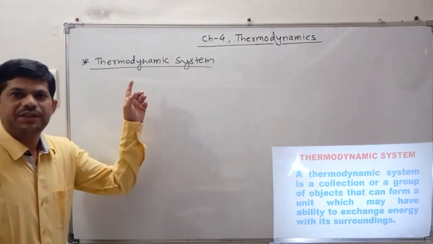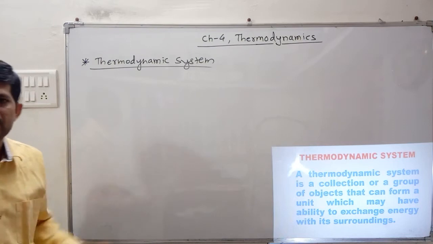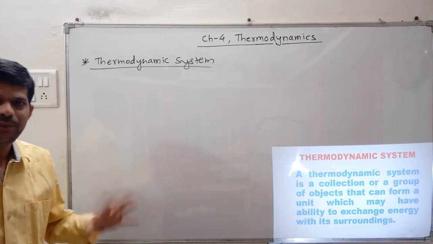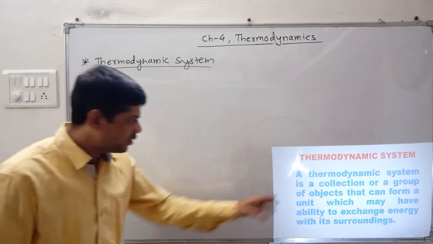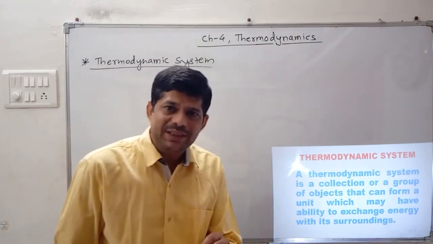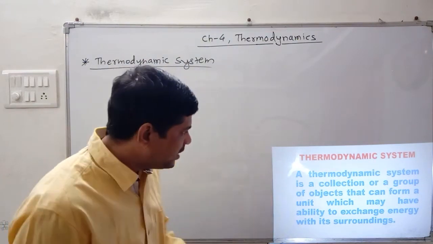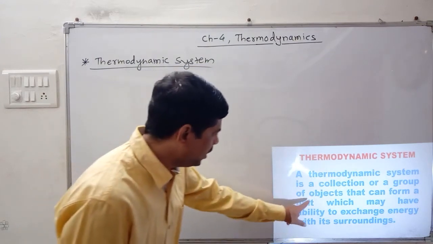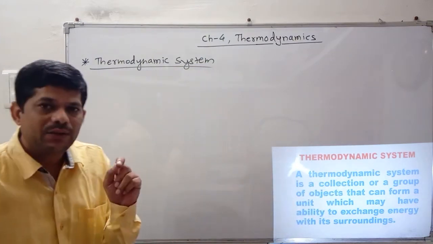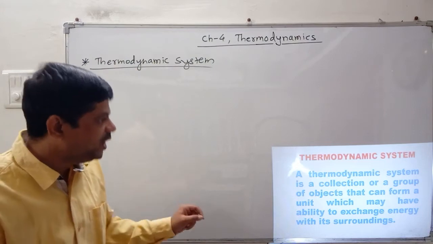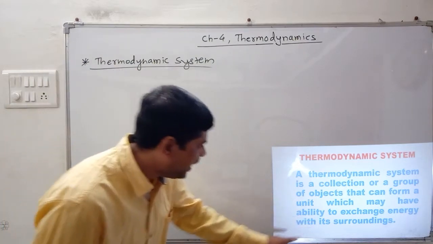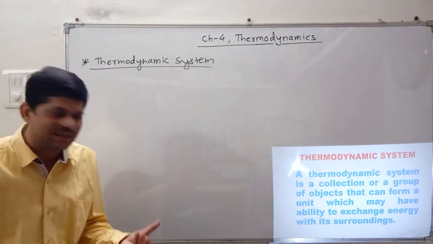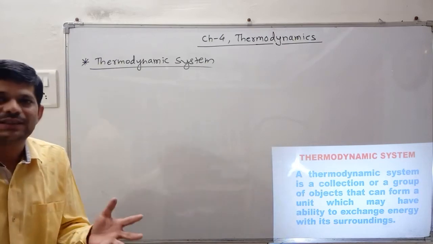The new topic in this chapter is thermodynamic system. What is the meaning of thermodynamic system? Let us concentrate here. Thermodynamic system is a collection or a group of objects that can form a unit, which may have the ability to exchange energy with its surrounding.